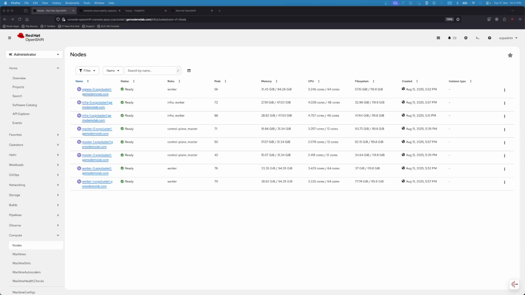Hi, in this demo, we are going to look at how we are able to leverage the Network Observability operator to figure out where the packets are dropping, and to be able to do things like TCP dump to capture the packets that are flowing inside the cluster itself.